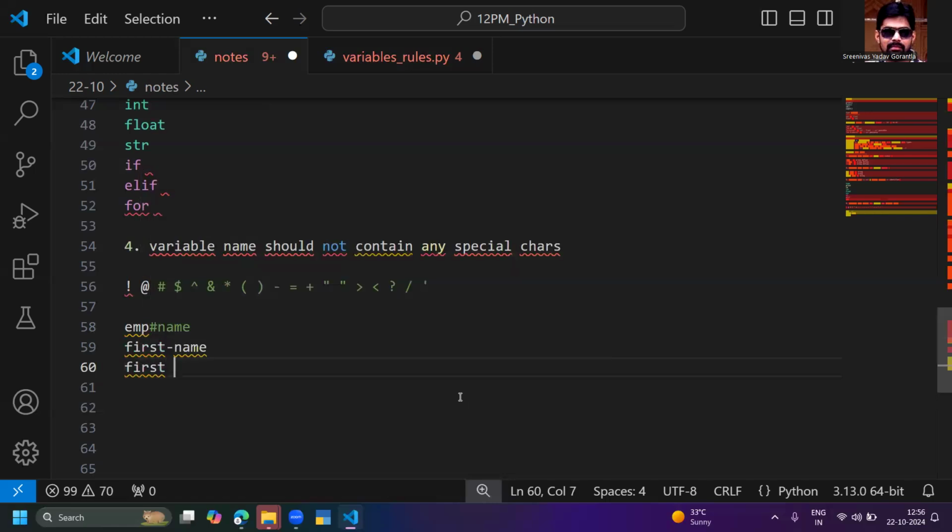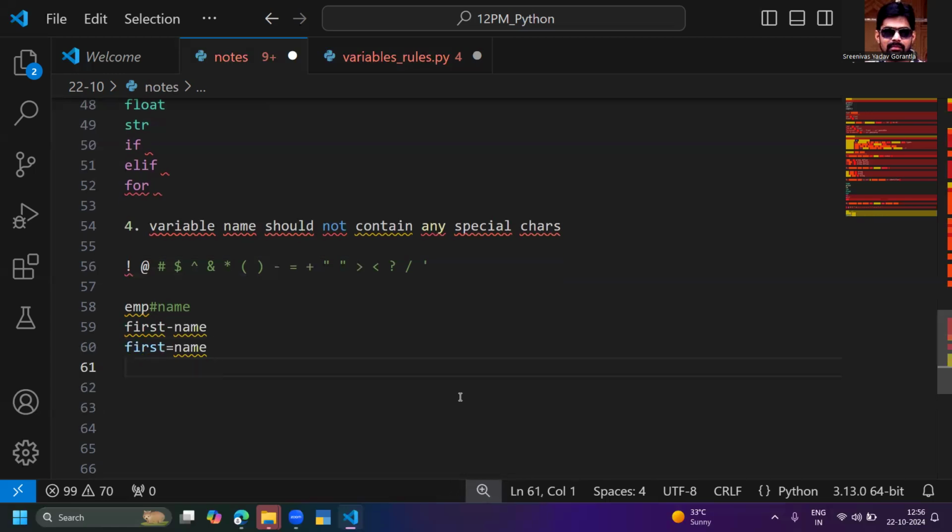Okay, first=name? No, equal to is an assignment operator. Don't give the equal to inside the variable name. For example, emp$name. Don't take special characters in the variable names.